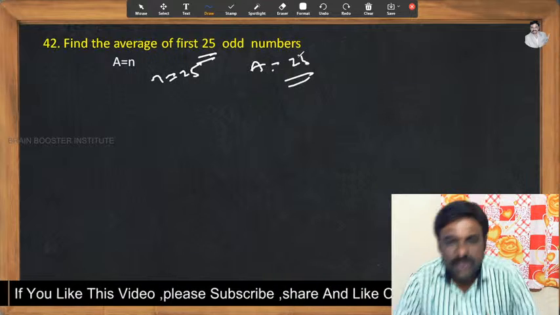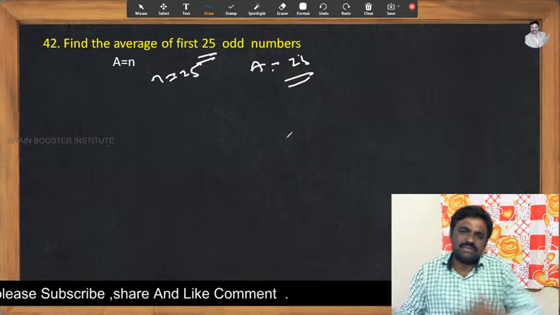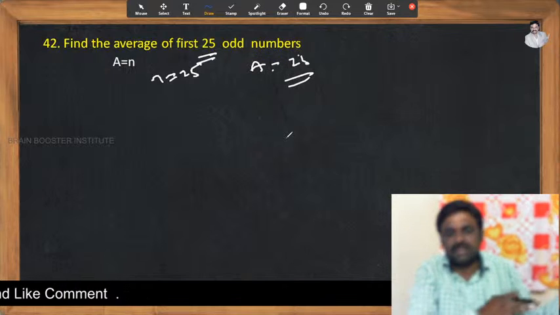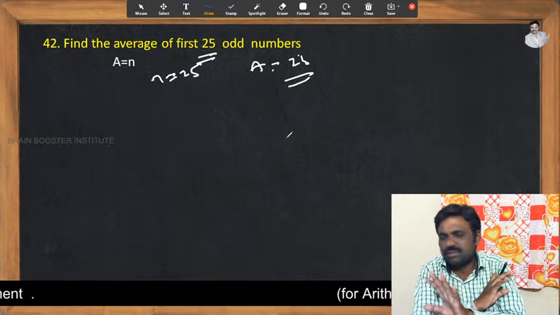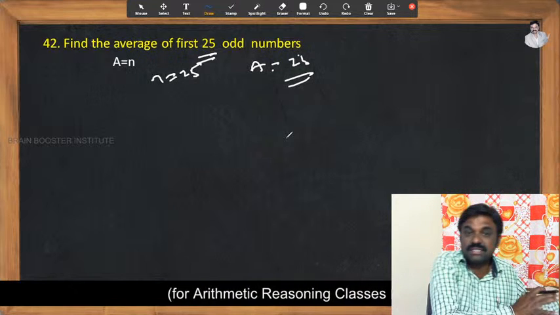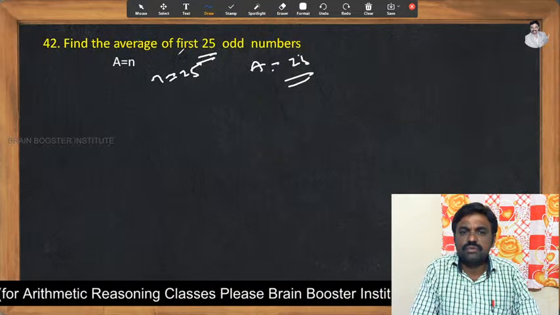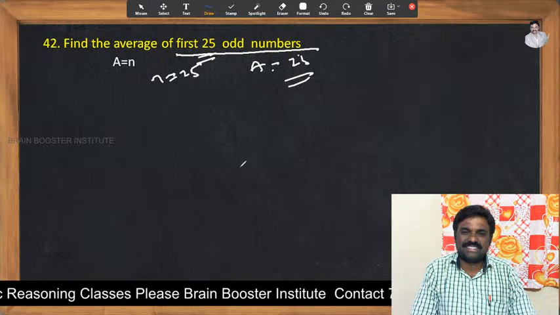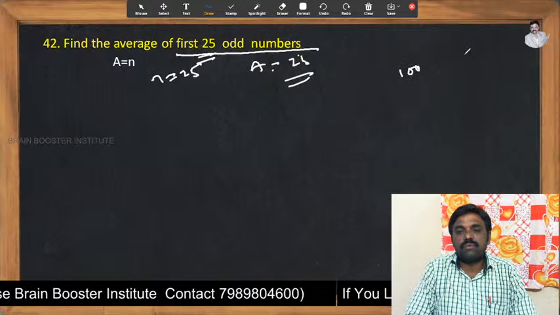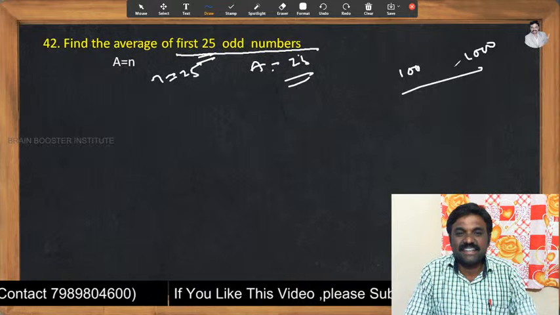Is it easy? Very awesome questions. Very simple. No need of taking 25 odd numbers, no need of finding the sum, and no need of dividing the sum of 25 odd numbers by the number of observations. Directly, whenever he asks us to find the average of the first 25 odd numbers, directly you can write 25. I'm giving you the assurance. But that should be the first 25 odd numbers. If he gives odd numbers from 1 to 1000, here we are not supposed to take that formula. Did you get the point?